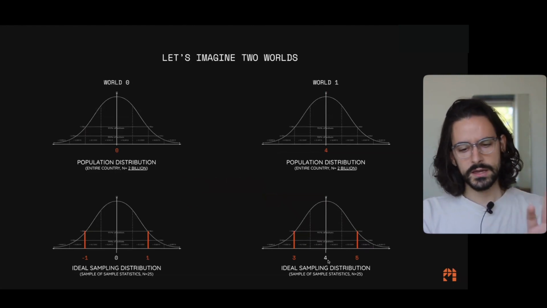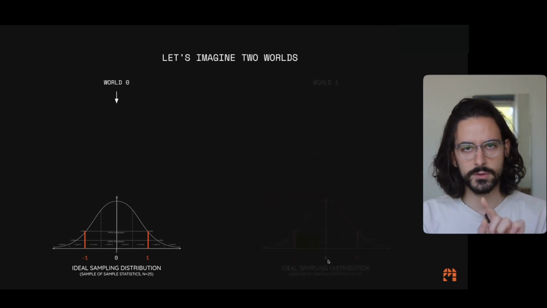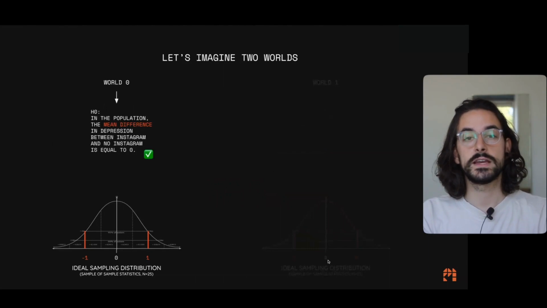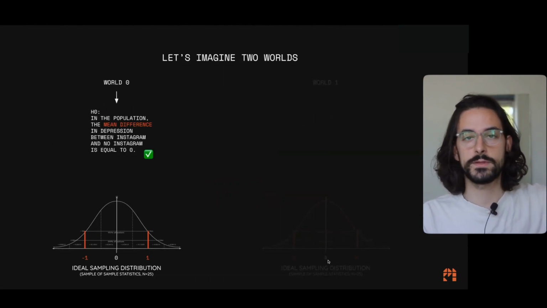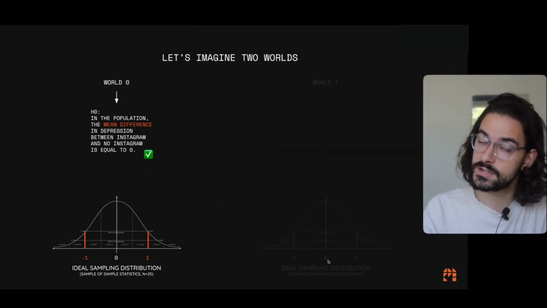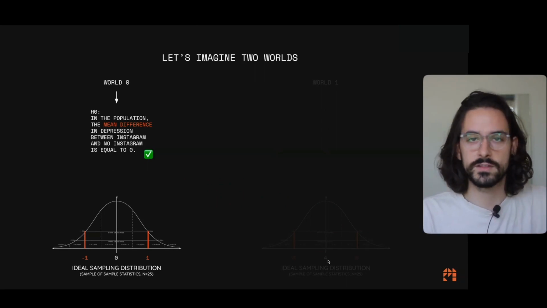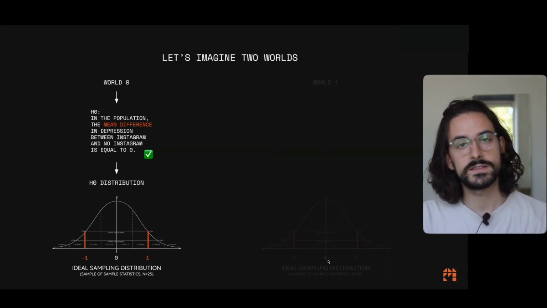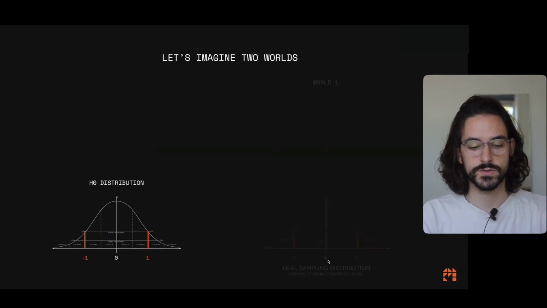Cool. So given all of these, we're just going to change this. We're going to come up with a new name. So for world 0, it's a world in which the null hypothesis is true, okay? And now we can say the word true because this is a hypothetical example. We never say the null hypothesis is true because we never know what the value in the population is. But in this example, we're Jesus Christ and God himself, and we know everything, okay? So in this world, the null hypothesis is true. So we're going to call this H0 distribution, right? Because it's the distribution in which the null hypothesis is true, okay?